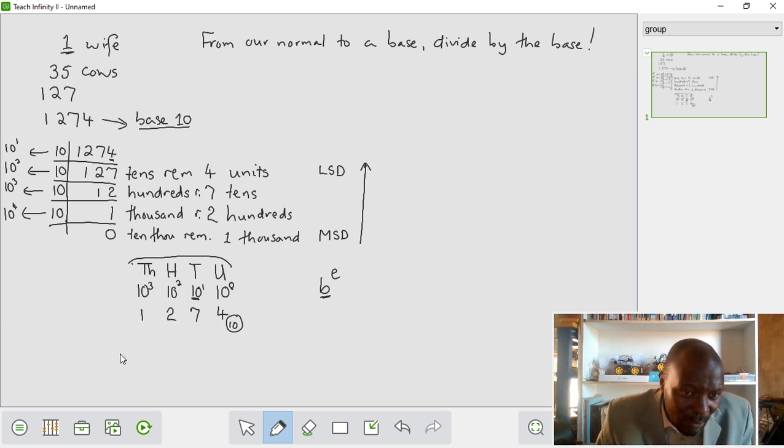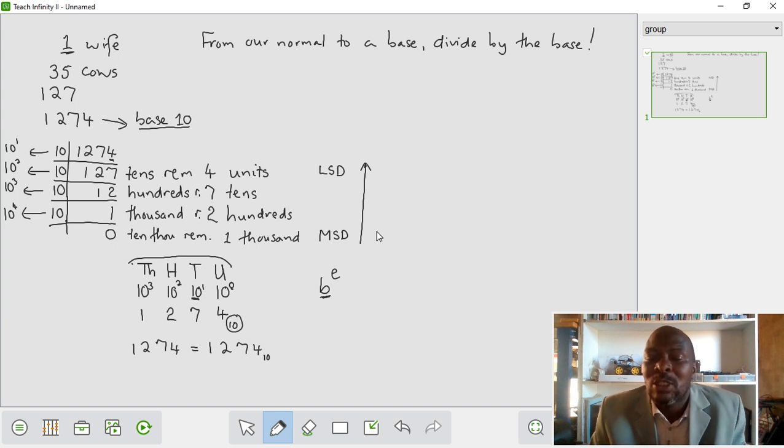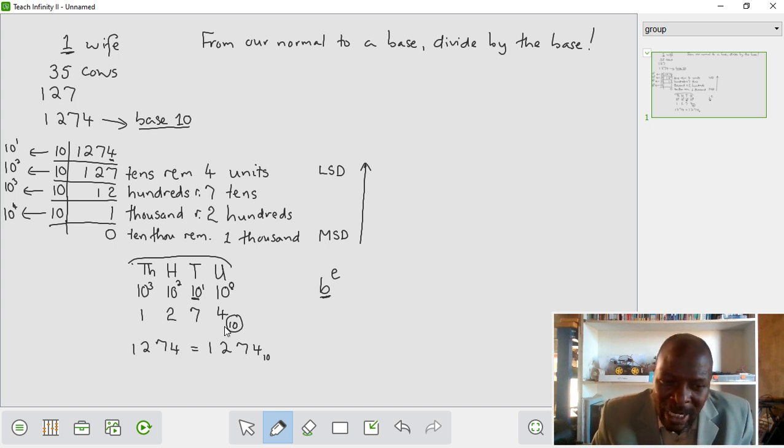But now if you look at this, if we take our original number, this is our normal number 1, 2, 7, 4, it is equal to 1, 2, 7, 4 in base 10, which means that our normal number system is the same as what? As base 10. All right, but we can't say that from one answer, because we've always known this. All I'm trying to do there is to highlight that base 10 is actually our normal.